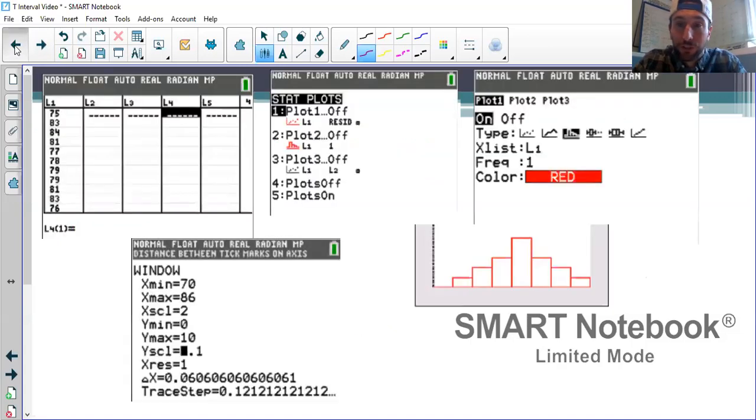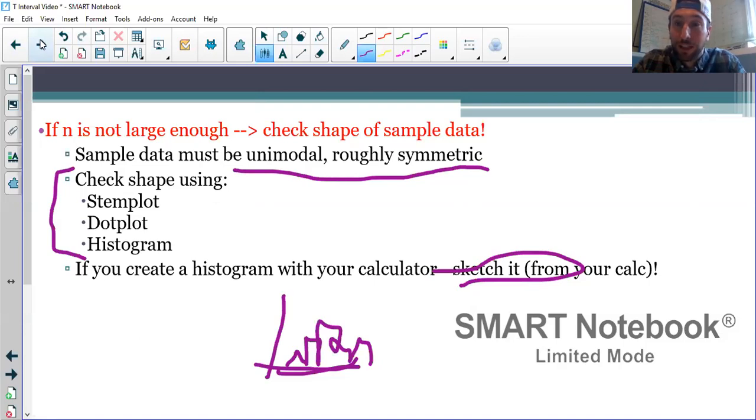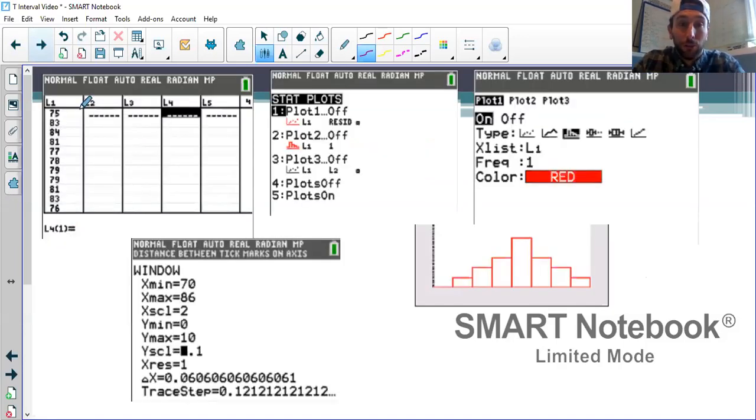By the way, if you got the t-interval stuff down, this is now all review. So if we were going to make a histogram on our calculator, we're going to pop all the numbers in some list. It doesn't matter which one you use. Second Y= to go to our stat plots. Pick one of them. It doesn't matter which one. I picked plot 1. Turn it on. Pick a histogram. Tell the calculator where you typed the data. What color do you want your histogram, if you have that option?